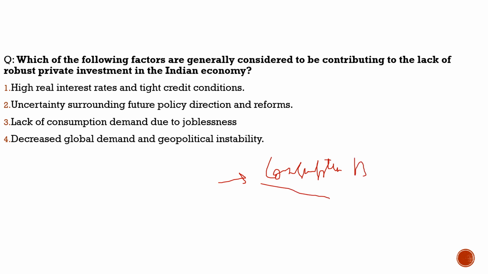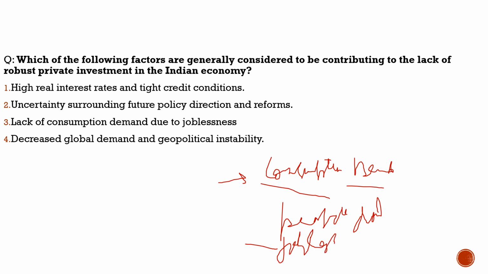The reason is that people don't have money in their hands to spend, to consume, to spend in the economy of India. Why is it so? Because of joblessness. So you can see it is linked together. This reason is linked with another reason, linked with another reason. So these are dependent factors. We don't have that much consumption because we don't have money. Why don't we have money? Because we are jobless, and all the other factors which are contributing to it. And ultimately, the economy of India has shifted downwards rather than upwards.